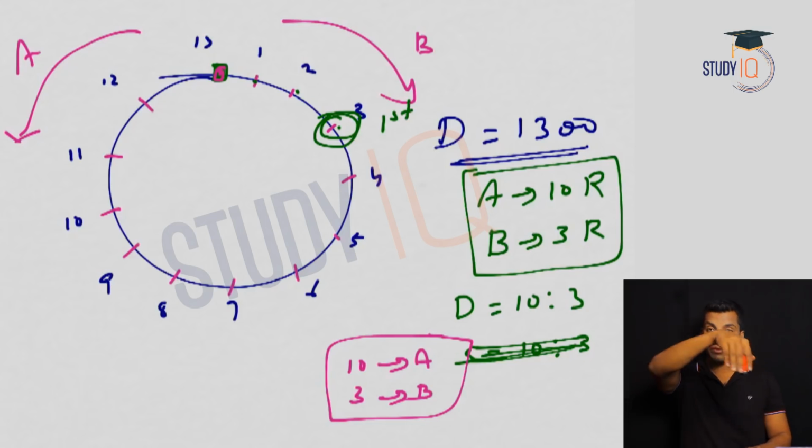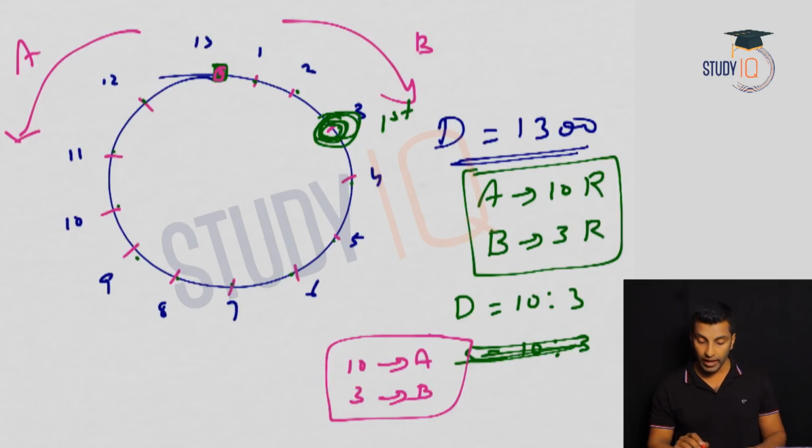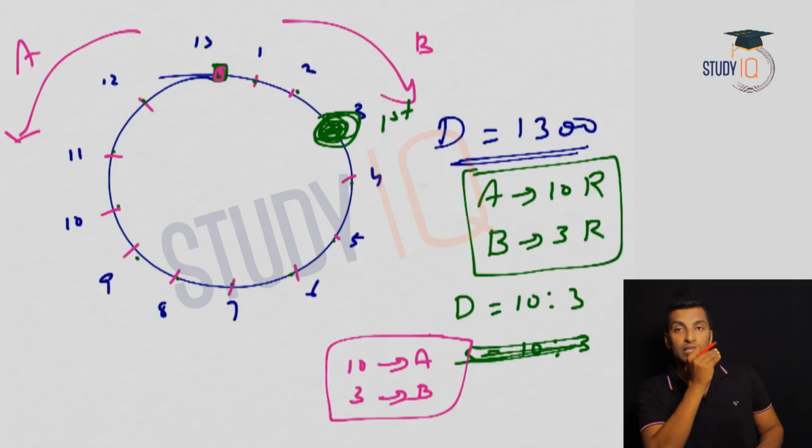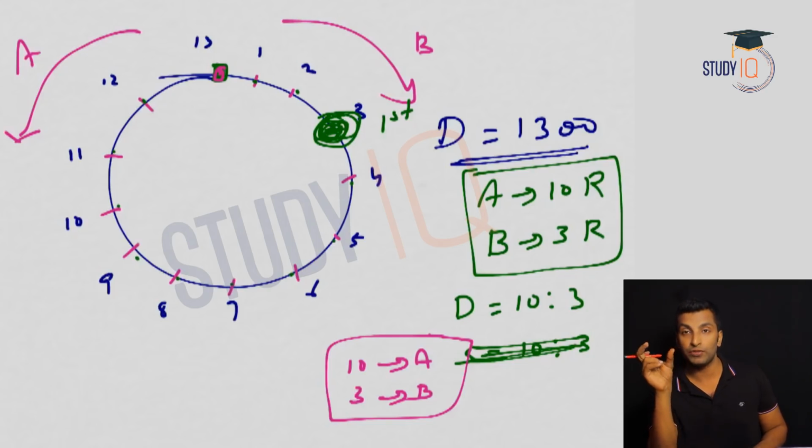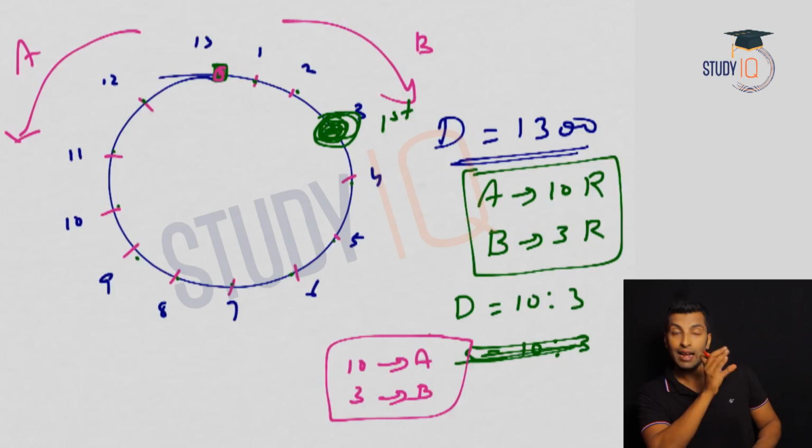So if you look, A will cover how much? 1, 2, 3, 4, 5, 6, 7, 8, 9, 10. But we don't want to consider both, follow one person. We follow B. So this is where the first meeting happened. Okay. So when the first meeting happened, I told you one round is covered. Out of that, 10 will be covered by person A and 3 will be covered by person B. So out of 1300, okay, 1000 meters is covered by the first person and 300 is covered by the second person.